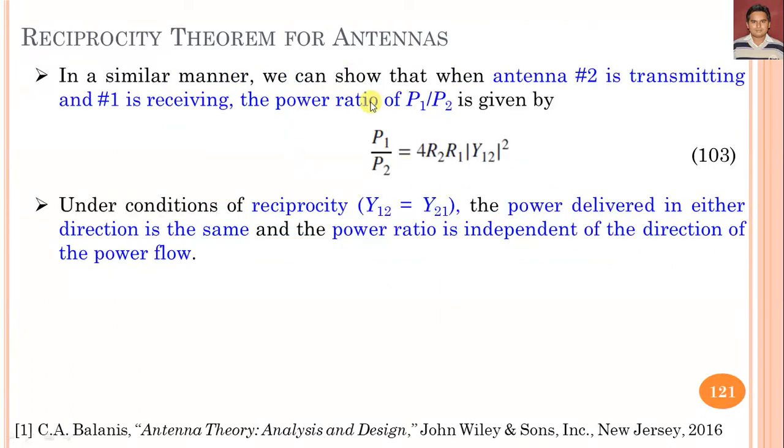In a similar manner, we can say that antenna 2 is considered as a transmitting antenna and antenna 1 is considered as a receiving antenna. In that case, we can calculate the power ratio P1 upon P2, and P1 upon P2 is equal to 4 R2 R1 Y12 magnitude square.